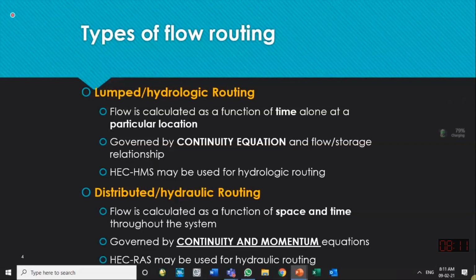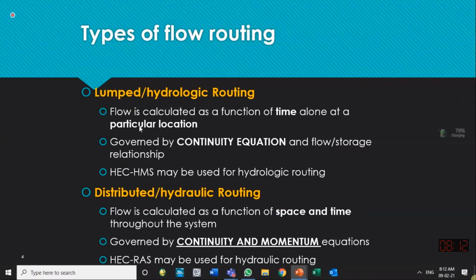Distributed routing tells us the hydrograph at all the cross sections in the channel. If I have defined the channel shape at 10 locations on the downstream side, then at all the locations distributed routing will tell me the shape of the hydrograph, the maximum flow, that is the peak flow, and the time of its arrival. While hydrologic routing tells me the hydrograph on the downstream side only at one location.